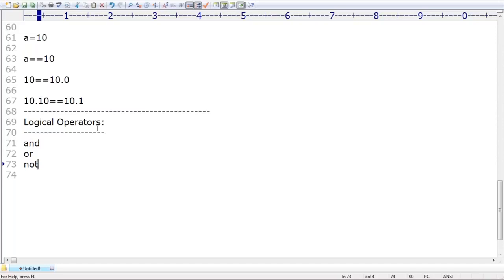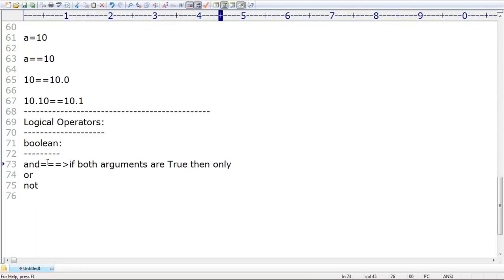Now we can apply them for all types. You can apply them for the Boolean type, and for non-Boolean types also, no problem at all. For the Boolean type, what is the behavior? When does and return true? If both arguments are true, then only the result is true. When does or return true? Anyone, can you please tell?